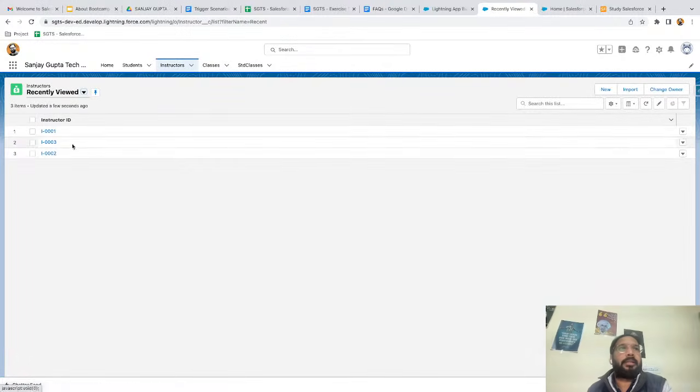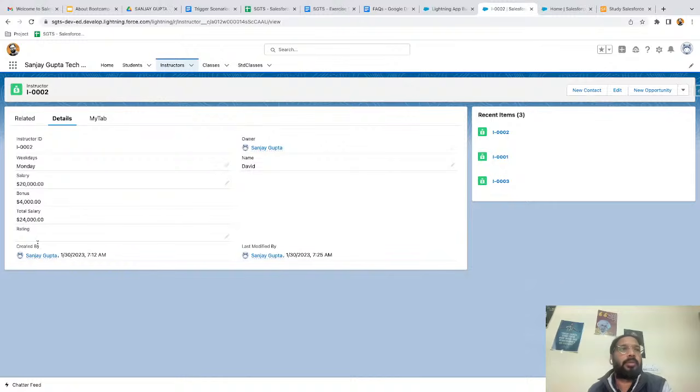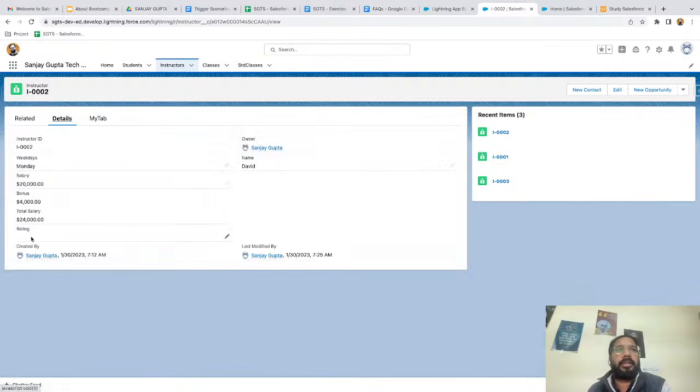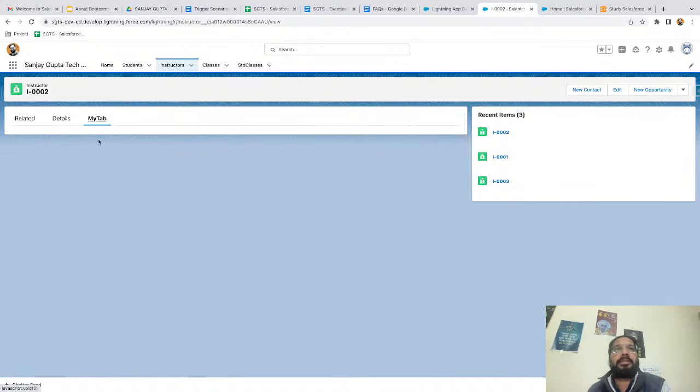Now, if I open any other record, let's say I'm opening this number 2, here also you can see my tab is available and it is not showing the demo component because here also rating is blank, right? If I fill this with greater than 3, then this tab will show that component. And here you can see the recent items component is available. So whenever you modify a record page for a particular object, the changes will be applied for all the records automatically.